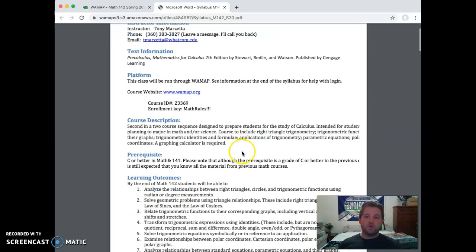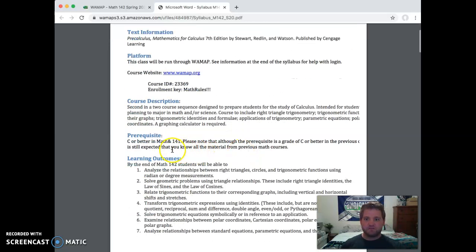Okay, so there is a prerequisite for this class. You need to get a C or better in Math 141. So a C or better. Regardless of what grade you got in that class, I do expect you to come into this class knowing all the material from Math 141.